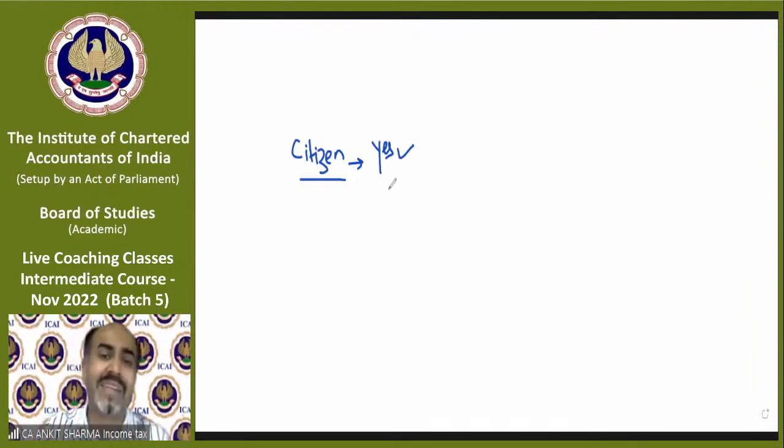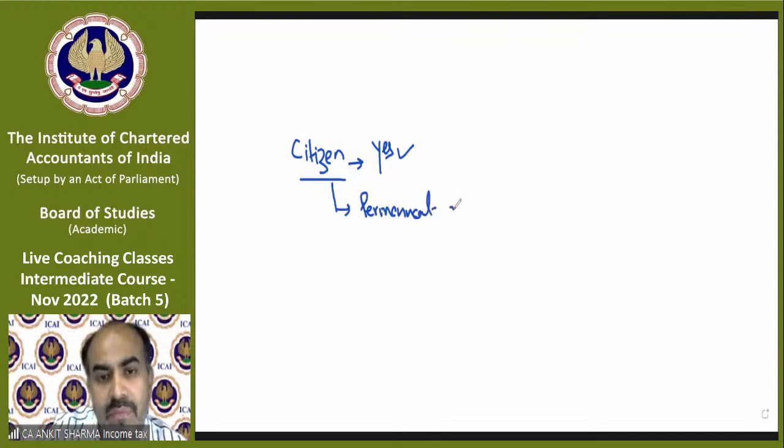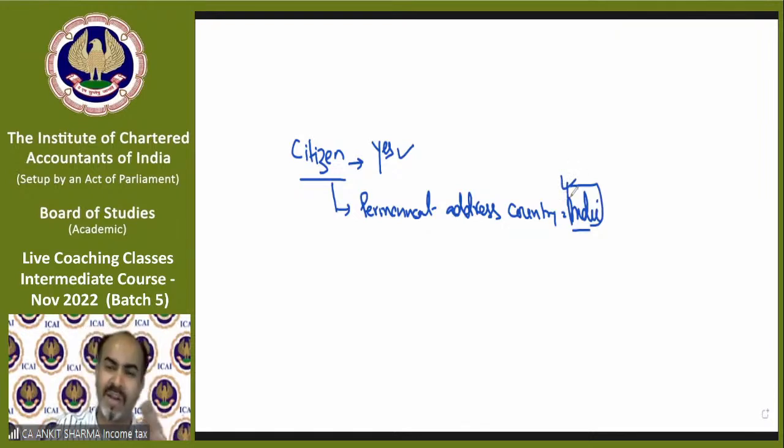Citizen of India says that if any person's permanent address country is India, then technically he or she will be called a citizen of India. So if you permanently reside in some country and that country is India, then you will generally be called a citizen of India. On the basis of this document, we will find out somebody's citizenship.